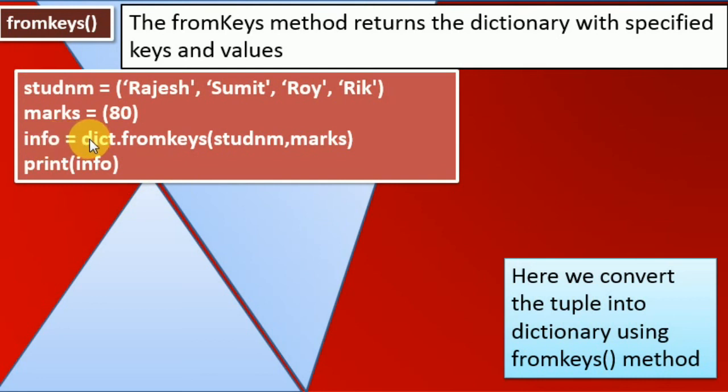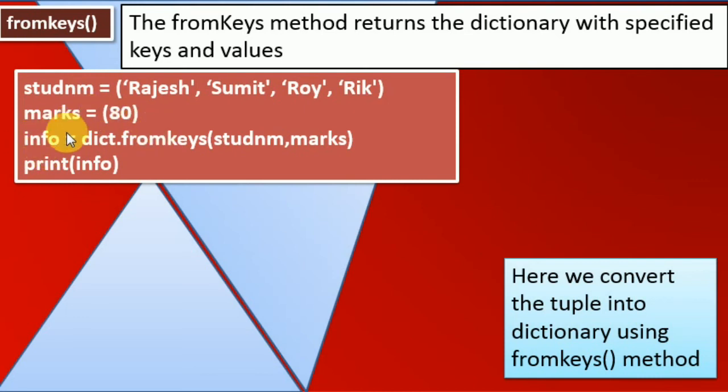Now the line is info equals dict.fromkeys(student_name, marks). The student_name is going to be the keys, and then comma, marks is going to be the value, and info is going to be the dictionary.